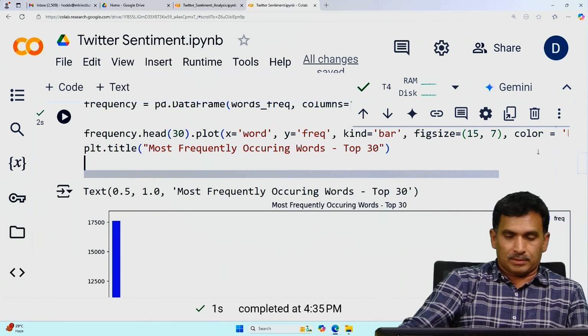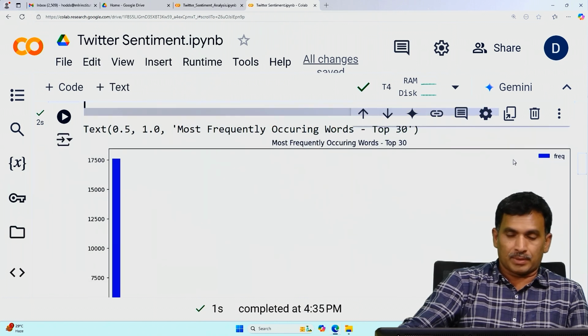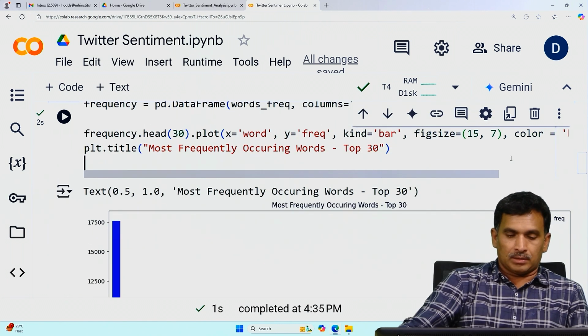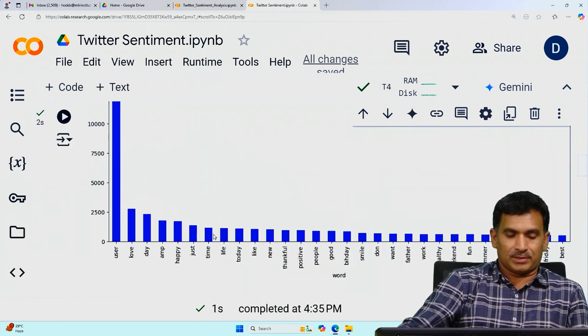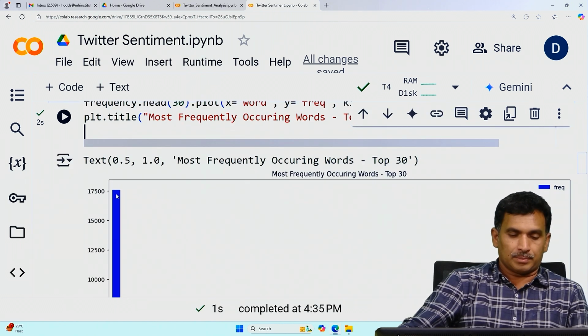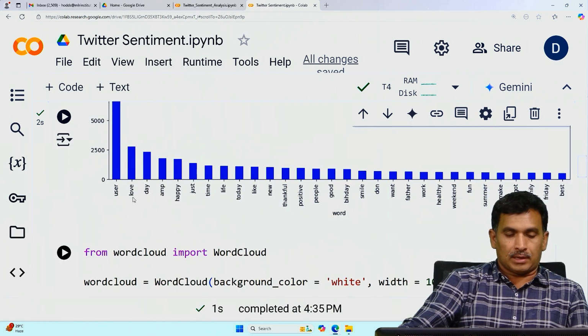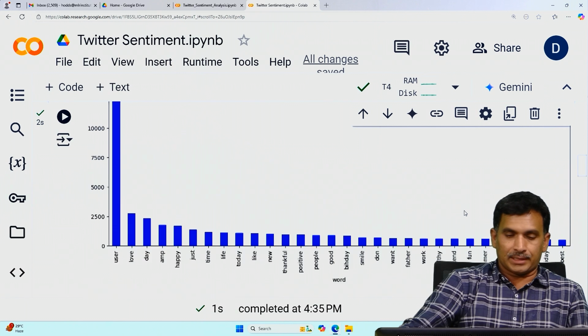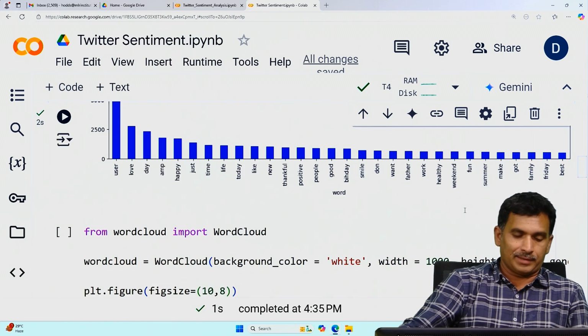So we will do many kinds of analysis. We will work on different data sets and different data mining and text mining tasks. Here are the most frequently occurring words, the top 30, based on their frequency. Like "user", it appeared many times, 17,500 times. Next, love, day, AMP, happy: these are all among the top 30 words that occurred most frequently.